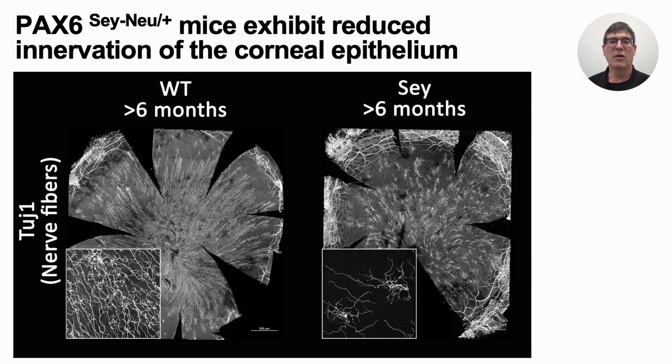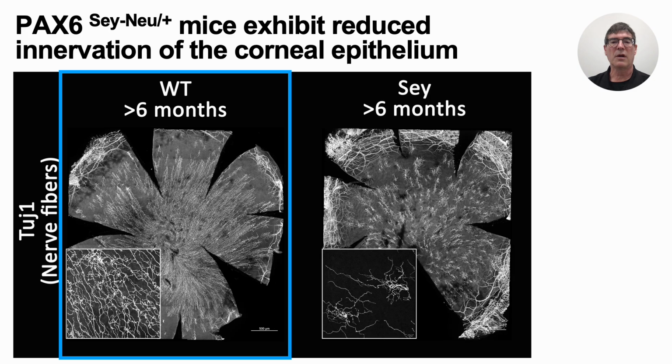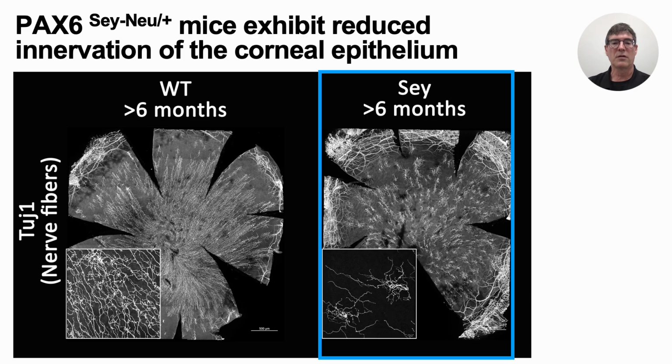In our aniridia mouse model, we can see distinct differences in the patterns of subbasal nerves in animals 6 months of age or older. In PAX6 normal animals, the subbasal nerves appear as long fibers running roughly radial into the central cornea, where they exhibit a swirl pattern. In contrast, there are fewer subbasal nerves in the PAX6 mutant mice, and the fibers are shorter and appear disoriented.